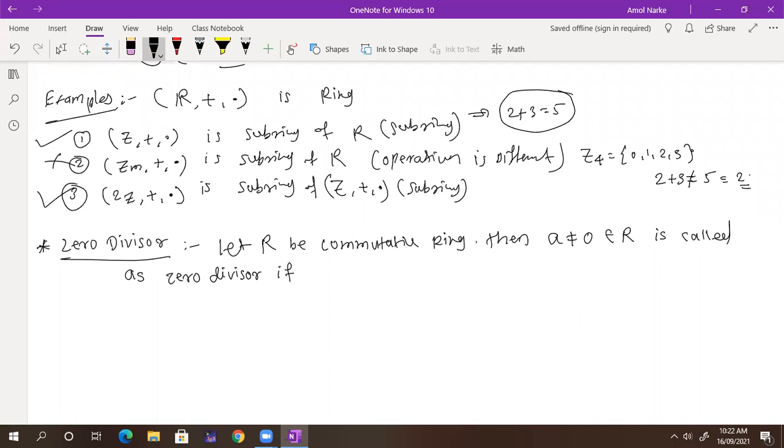A is called a zero divisor if there exists b, which is also non-zero and also belongs to the commutative ring, such that their product a dot b is equal to 0. So give me any example here.